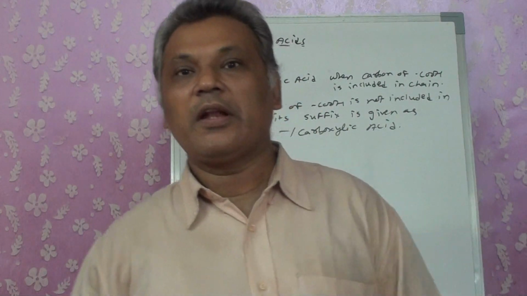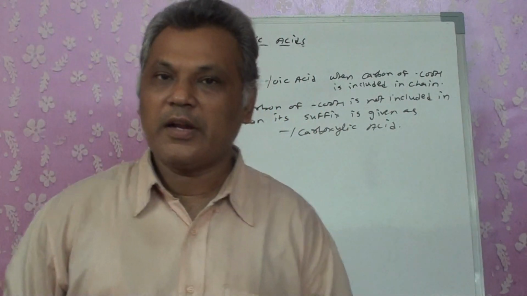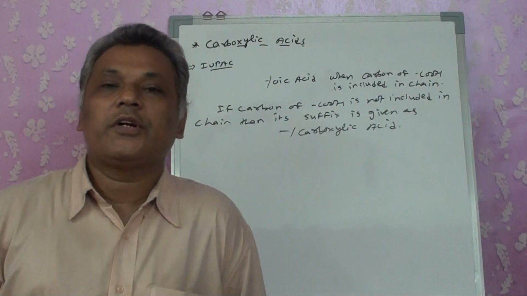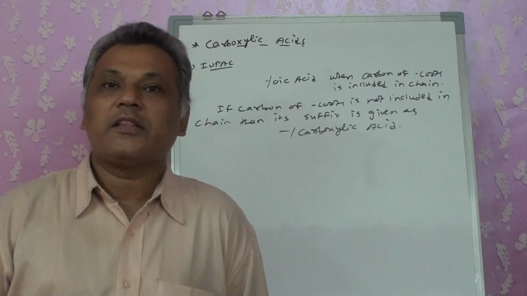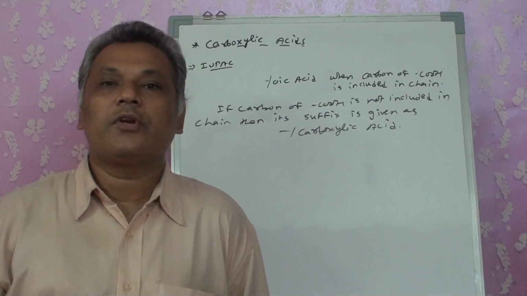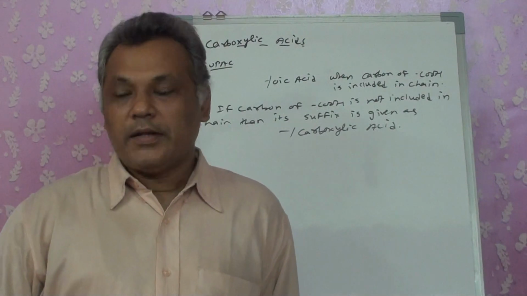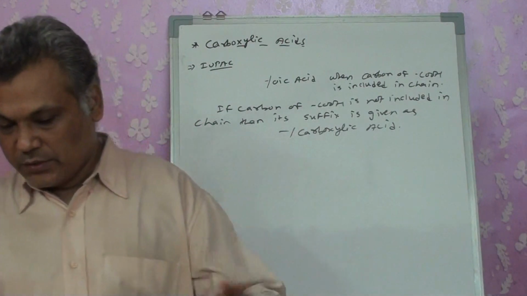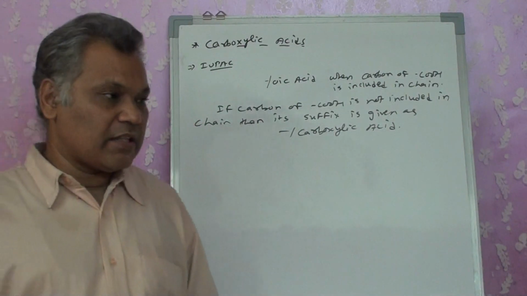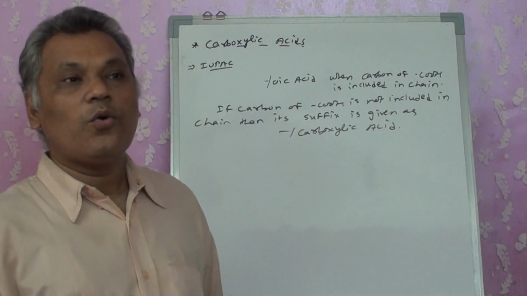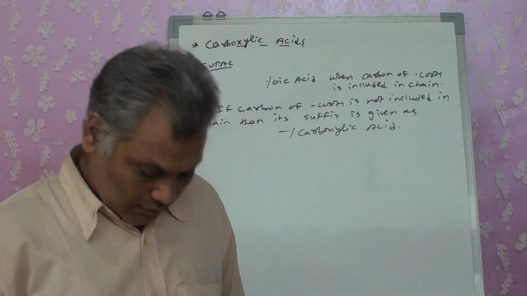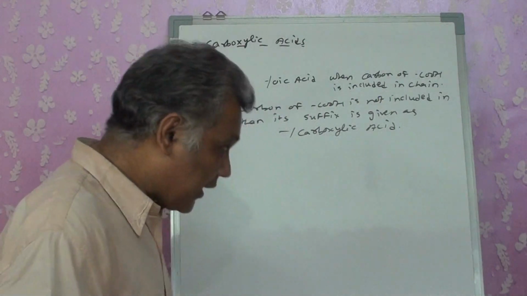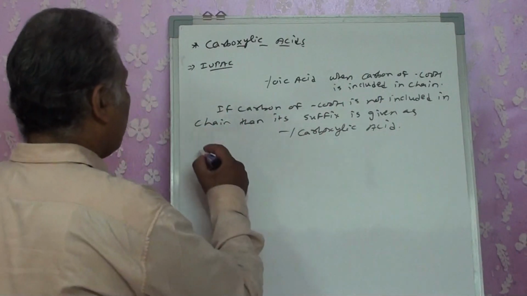Specifically, when we have aromatic acids, we have a benzene ring which also contains a COOH group. But when we take the ring, the COOH group is not included in the chain. No doubt, in IUPAC we accept it as benzoic acid, but actually it will be written with the suffix carboxylic acid. Let's see an example.